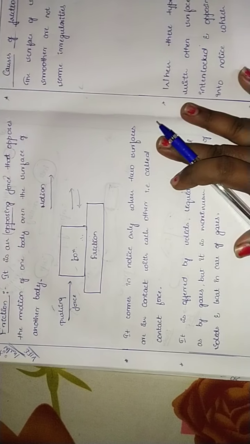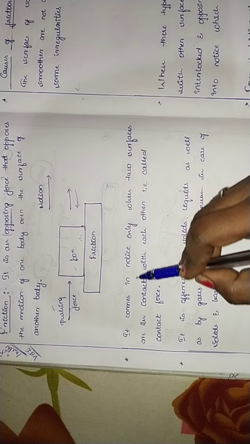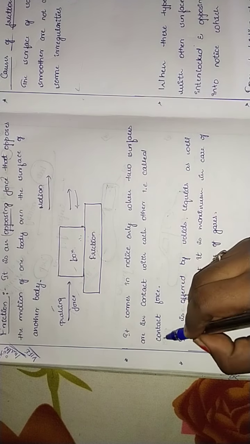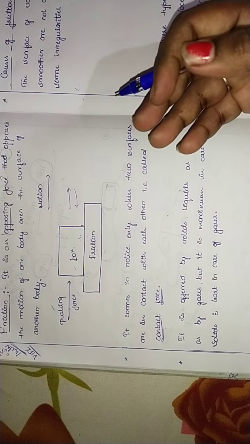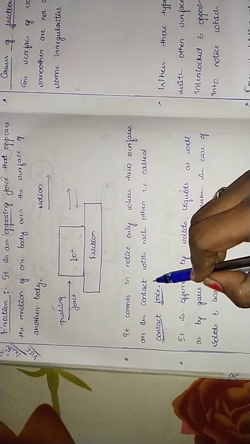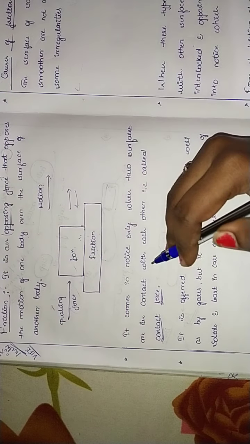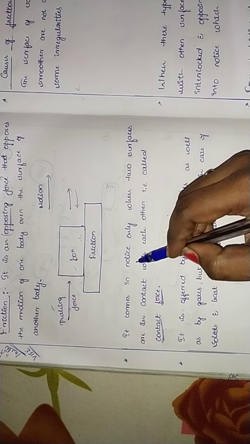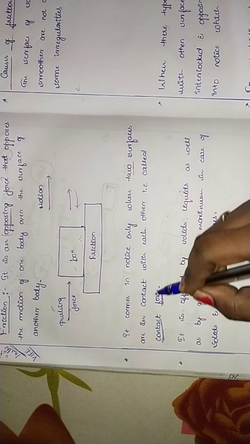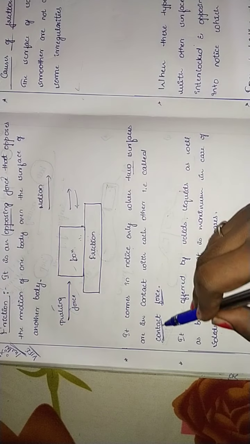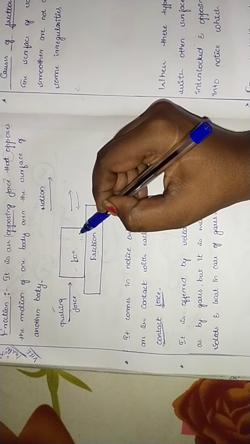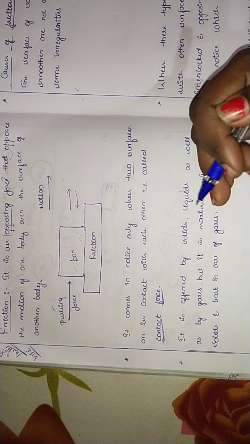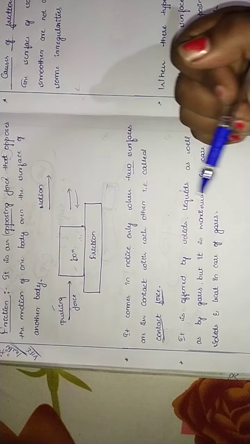So it comes in notice only when two surfaces are in contact with each other. That is called contact force. We already know contact force means two surfaces are brought in contact. That is what here we have written. Here these two are in contact. So friction is also a contact force, we can call it as. Okay, where these two are in contact.